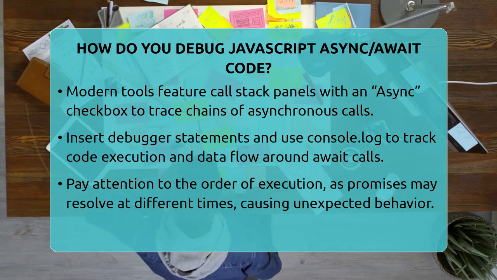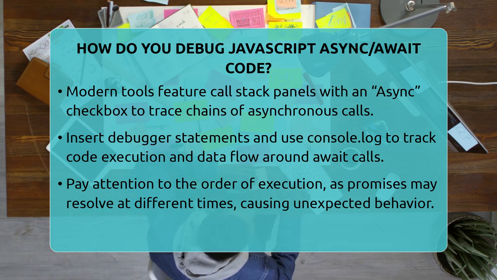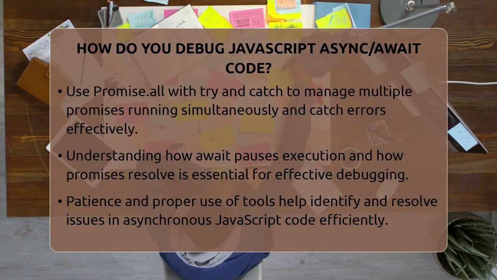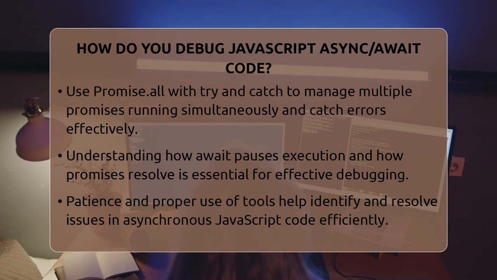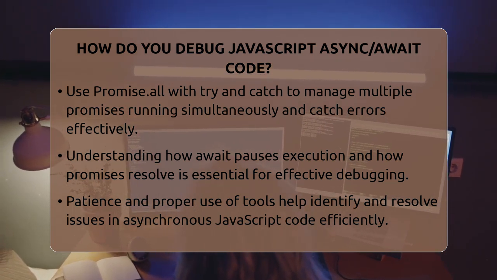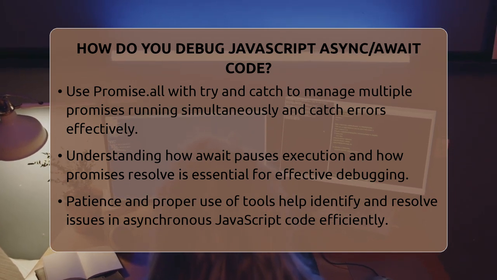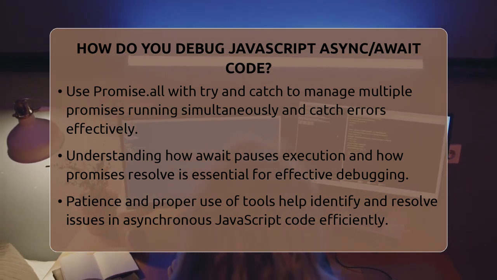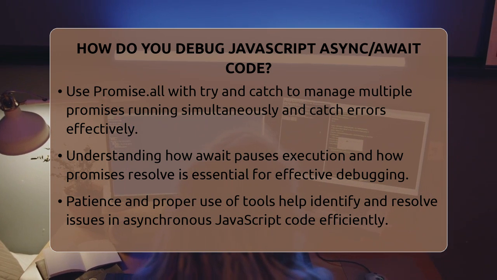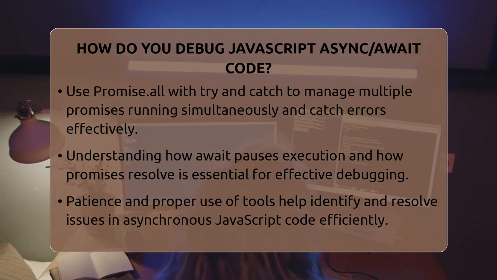Pay close attention to the order of execution. Async code may not run in the order it appears because promises resolve at different times. Sometimes a promise resolves faster than expected, causing unexpected behavior. Using console logs or debugger steps can help you see the actual flow.